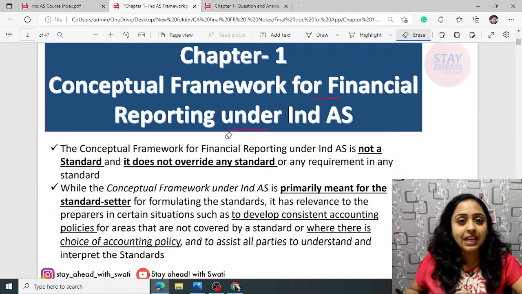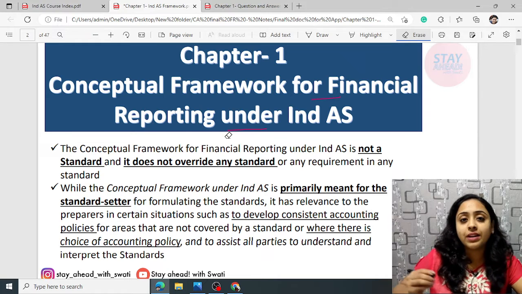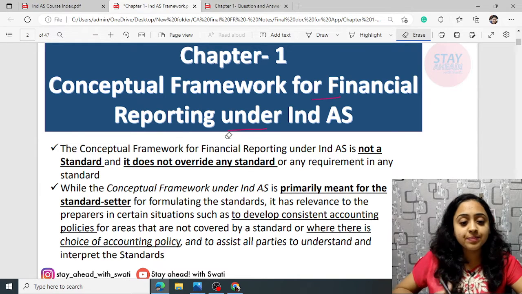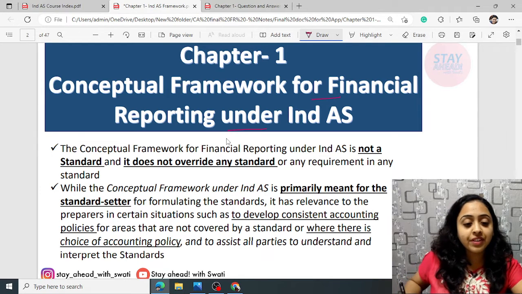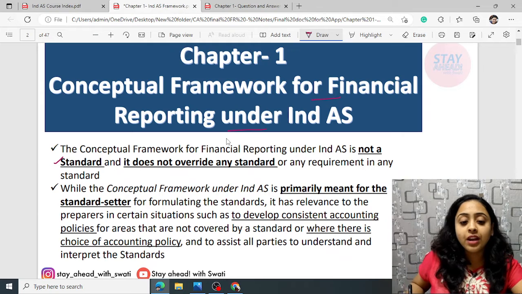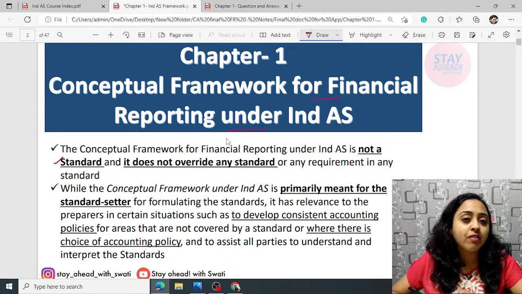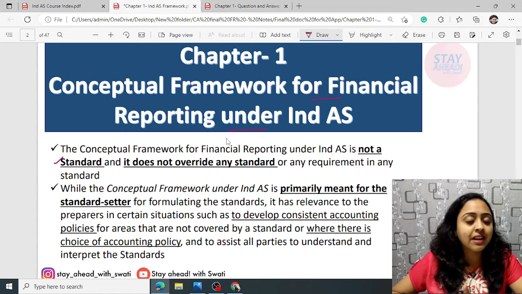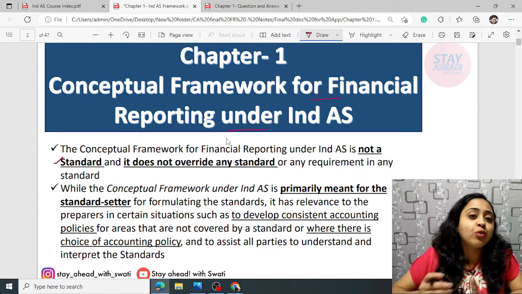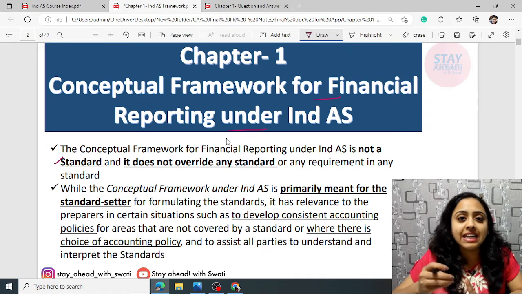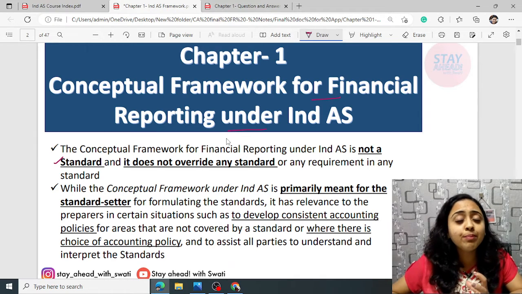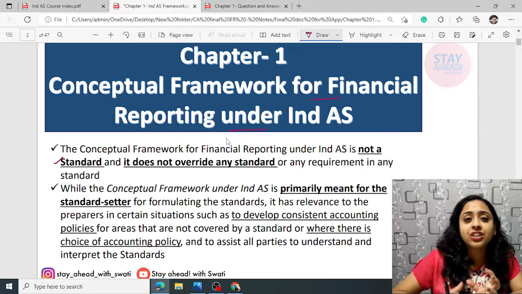Chapter number 1 deals with the framework of Ind AS. What is Ind AS? Indian Accounting Standard. The Ind AS framework is neither a standard, and this is important, nor does it have any power to override or conflict with any Indian Accounting Standard. It basically provides the basics, the structure, the guidelines to build up all the Ind AS.